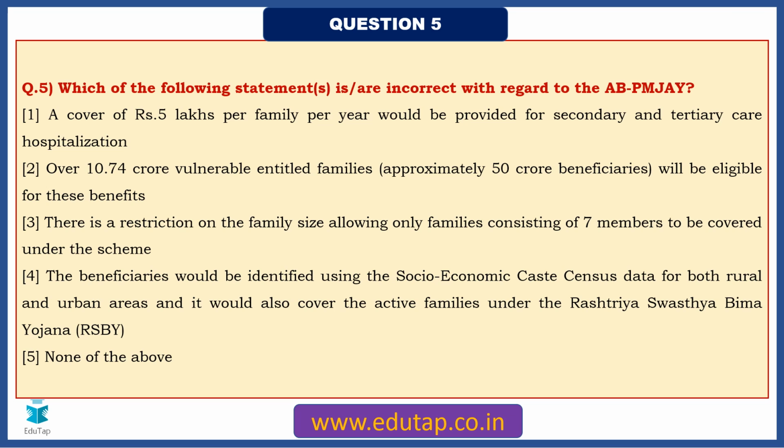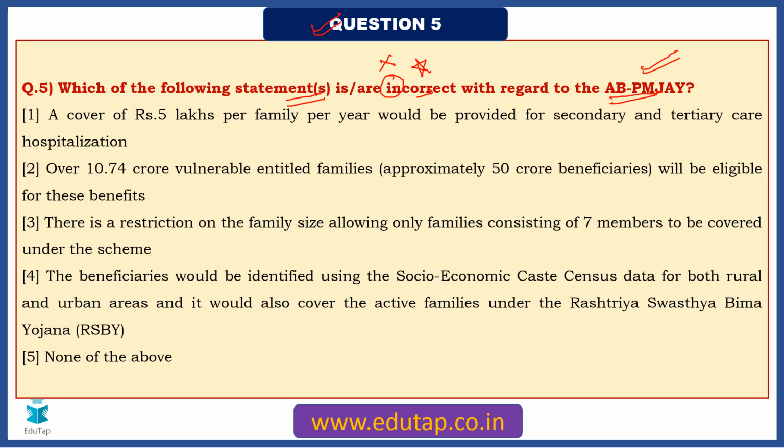Now question number 5, friends, which of the following statements is or are incorrect with regard to Ayushman Bharat Pradhan Mantri Jan Arogya Yojana? So 2 points again here. The first thing is you need to be very sure about, is it correct or incorrect? So this is very important. The second thing that you need to look out for is, obviously, as I told you, you will be given only the short forms. Okay. So let us read these statements.